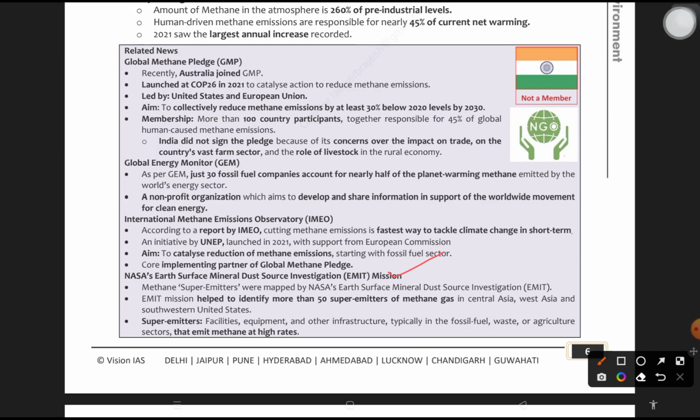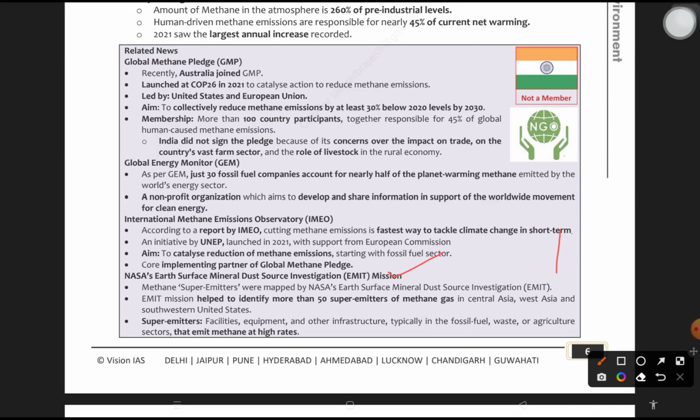Methane super emitters were mapped by NASA. Which country is highest in emitting methane? That was mapped by NASA's Earth Surface Mineral Dust Source Investigation. That is an investigation mission which is going to map different things from space. The EMIT mission helped to identify more than 50 super emitters of methane gas in Central Asia, West Asia, and the Southwestern United States.